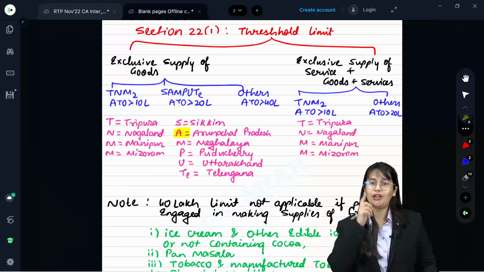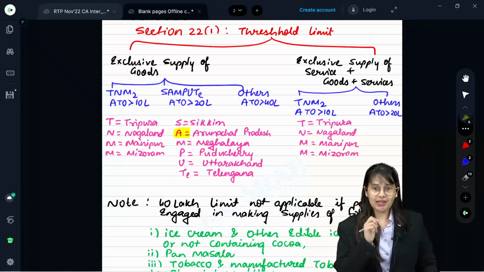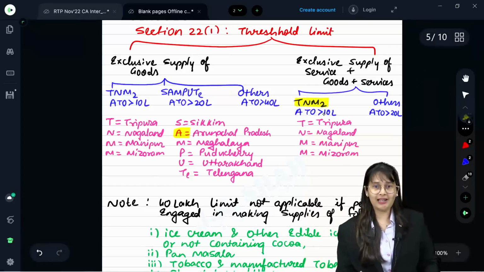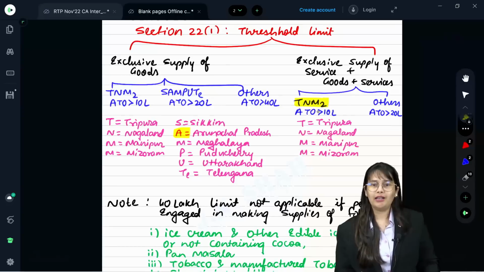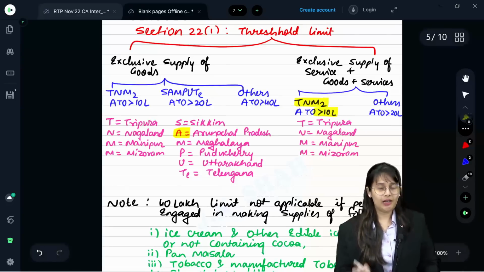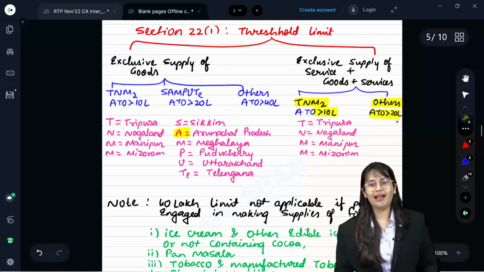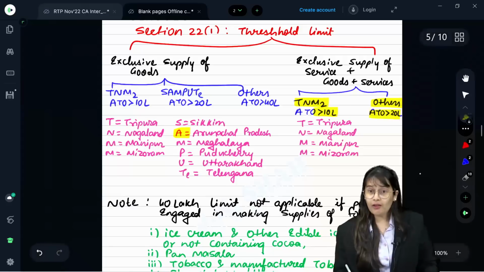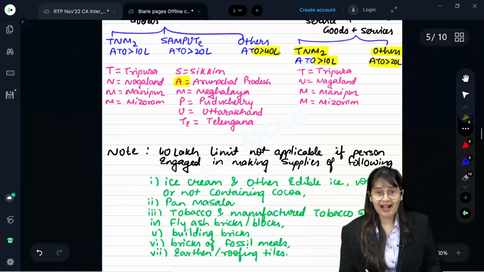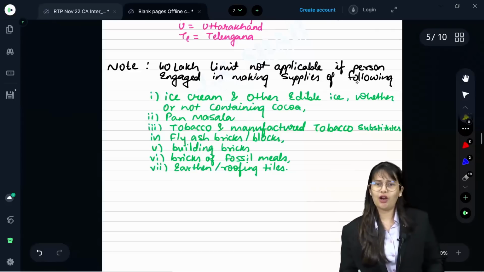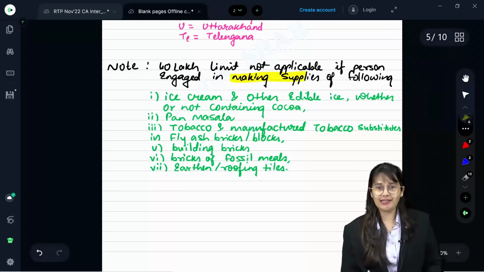If you are exclusively supplying services like a chartered accountant, or goods plus services, then if you belong to a Tanam state, Tripura, Nagaland, Manipur, Mizoram, aggregate turnover of 10 lakh is applicable. If you exceed, you are liable to register. And other than Tanam, 20 lakh is applicable. However, for the 40 lakh enhanced limit, there is an additional provision. The 40 lakh limit is not applicable if the person is engaged in making supplies of the following.